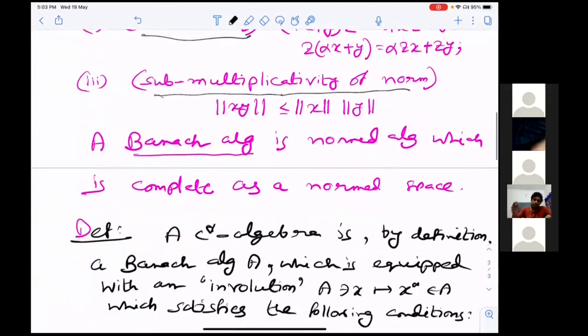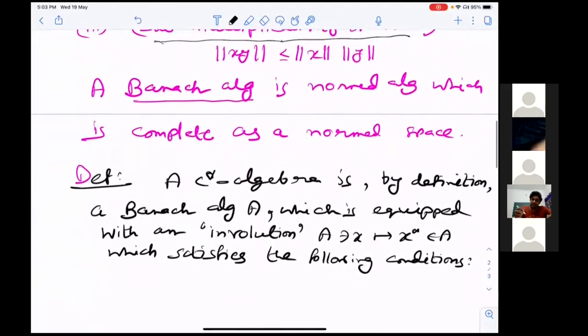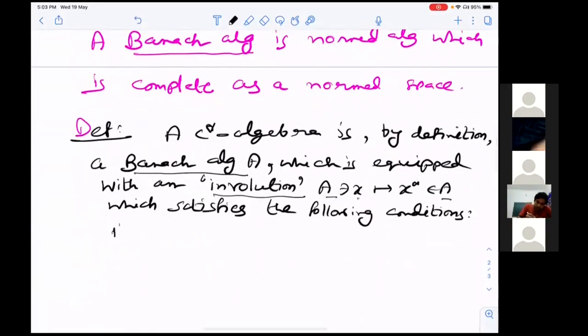Next we define a C-star algebra. A C-star algebra is a Banach algebra A equipped with an involution, which is a map from A to A, x going to x star. It is like the adjoint operator for bounded linear operators on a Hilbert space. Similarly, it is an abstract Banach algebra which has this involution, and this satisfies these properties.